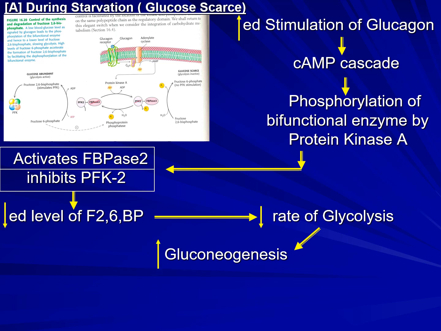So I hope you are able to understand the full function of this bifunctional enzyme and how it activates and deactivates the whole pathway.